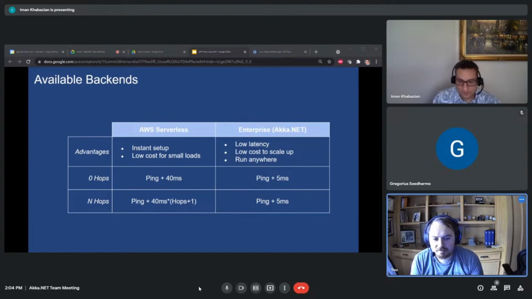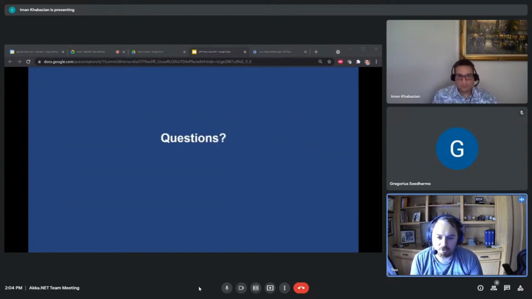Just to recap, the reason they weren't using it was because the leap from doing stuff in Unity to doing things on the server with Akka.NET required you to connect all the dots together.